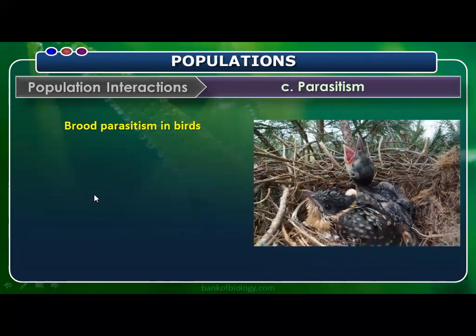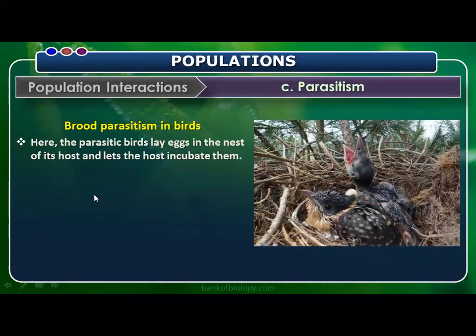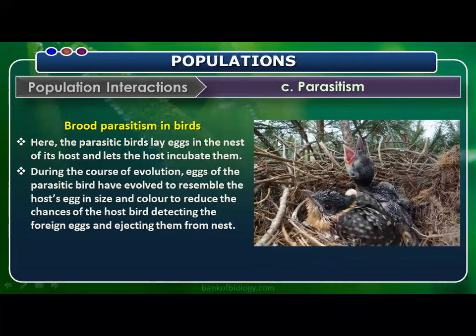The special phenomenon we learn here is brood parasitism. Brood parasitism in birds: here the parasitic bird lays eggs in the nest of its host and lets the host incubate them. We have a best example for this: cuckoo and crow. During the course of evolution, eggs of the parasitic bird have evolved to resemble the host egg in size and color to reduce the chances of the host bird detecting them as foreign eggs and ejecting them from the nest.